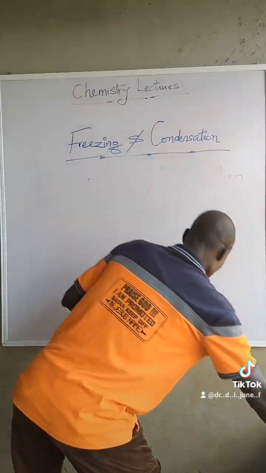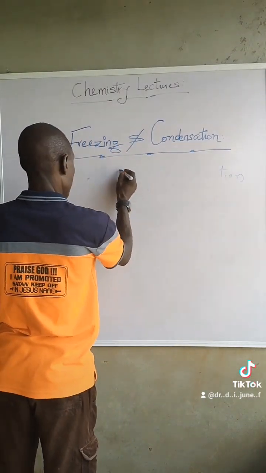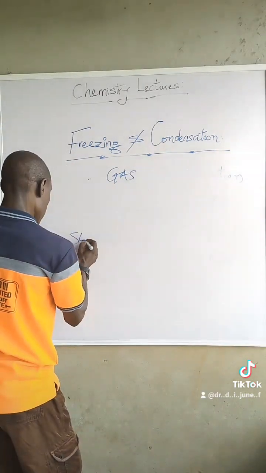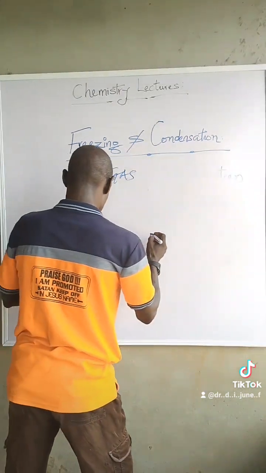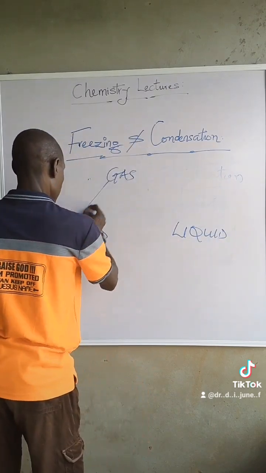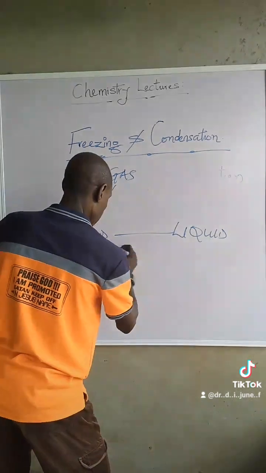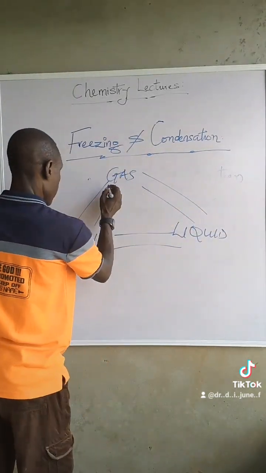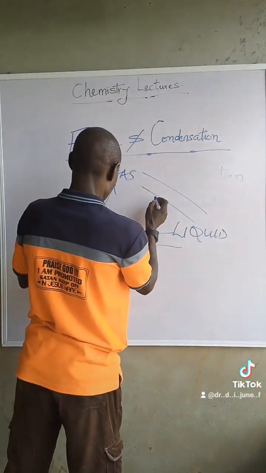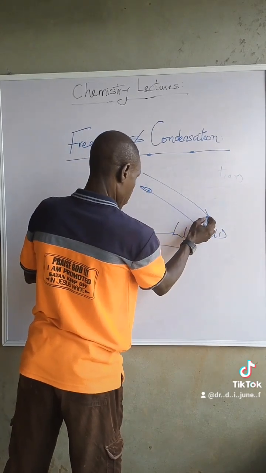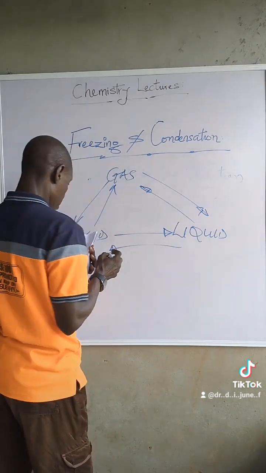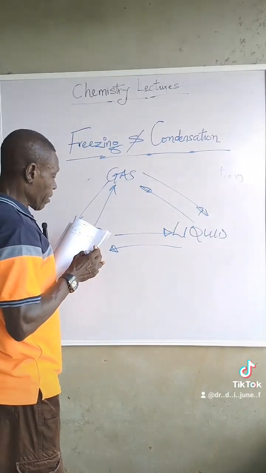Now, take a look at this diagram. This is solid, this is liquid. Now, this is the state of matter.